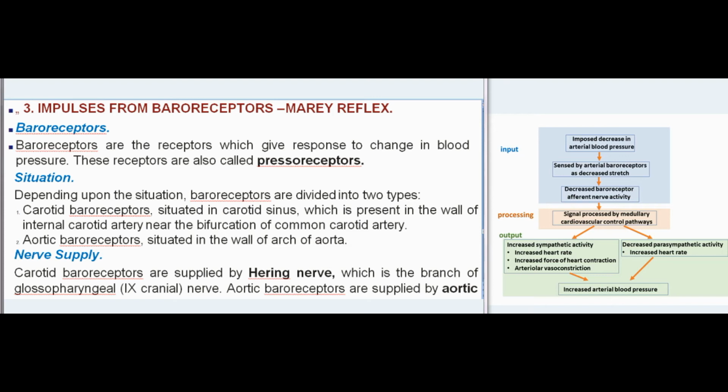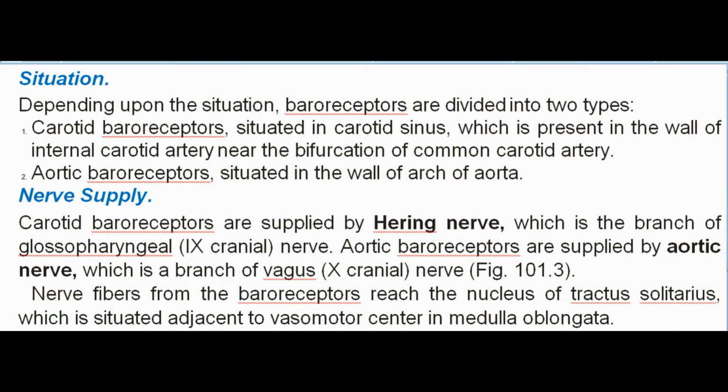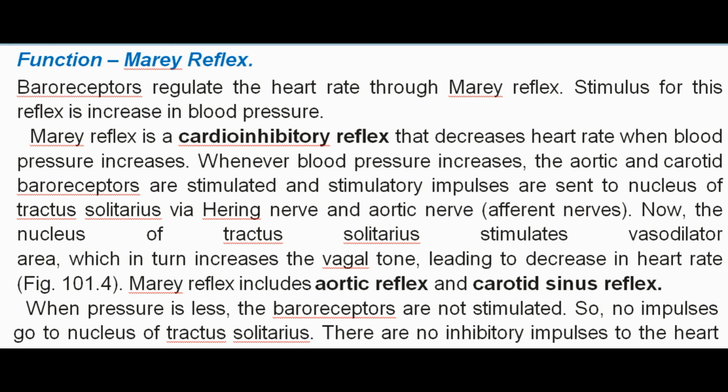Nerve supply. Carotid baroreceptors are supplied by Hering nerve, which is the branch of glossopharyngeal, IX cranial, nerve. Aortic baroreceptors are supplied by aortic nerve, which is a branch of vagus, X cranial, nerve, Fig 101.3. Nerve fibers from the baroreceptors reach the nucleus of tractus solitarius, which is situated adjacent to vasomotor center in medulla oblongata. Function, Marey reflex. Baroreceptors regulate the heart rate through Marey reflex.